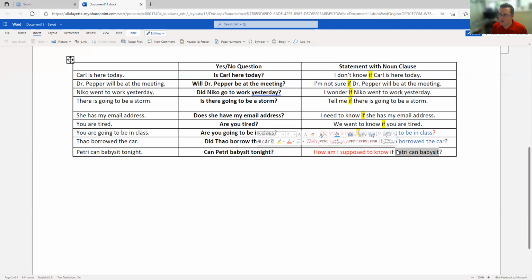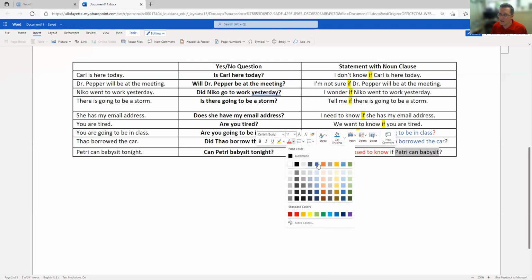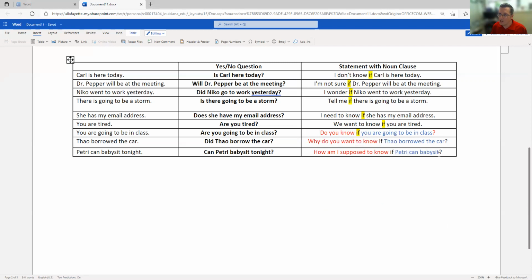In here, this is not a question, this is a noun clause. That's the information that we're talking about. Petrie can babysit. And again, it's a yes, no question, so we use the word if. If, subject, verb.